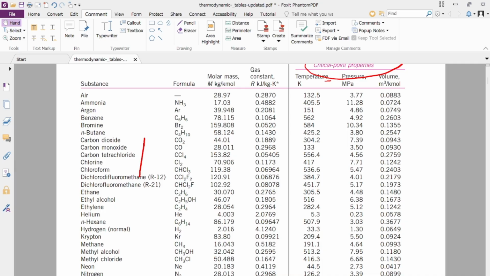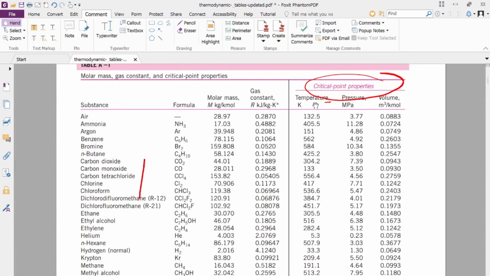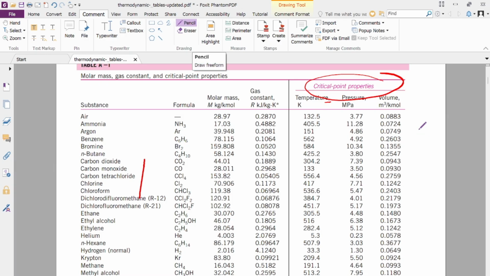We saw what a pure substance is. Each substance has its own critical temperature, critical pressure, and volume. What does it mean? On a PV or TS diagram, it is the point where a saturated liquid changes to a vapor.